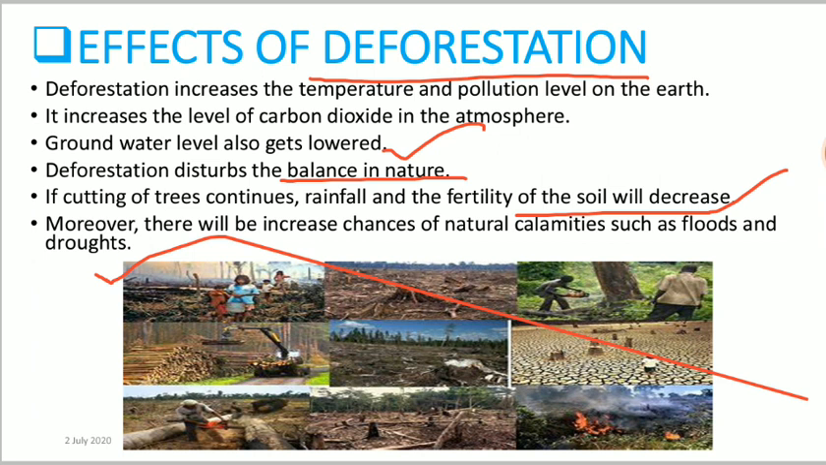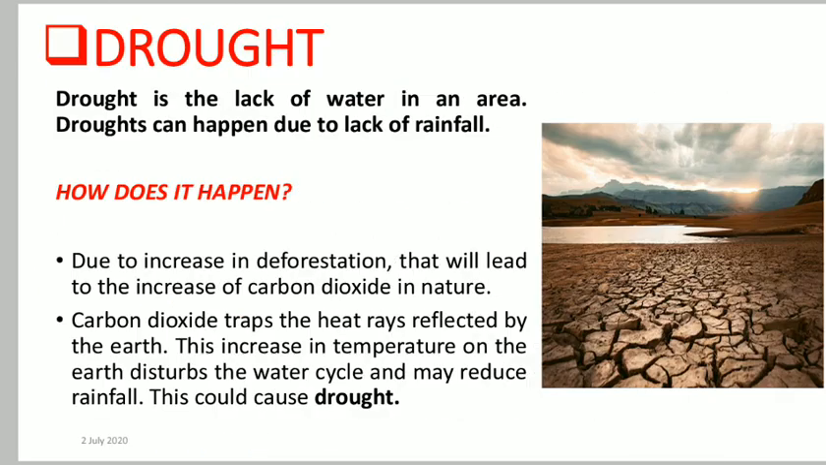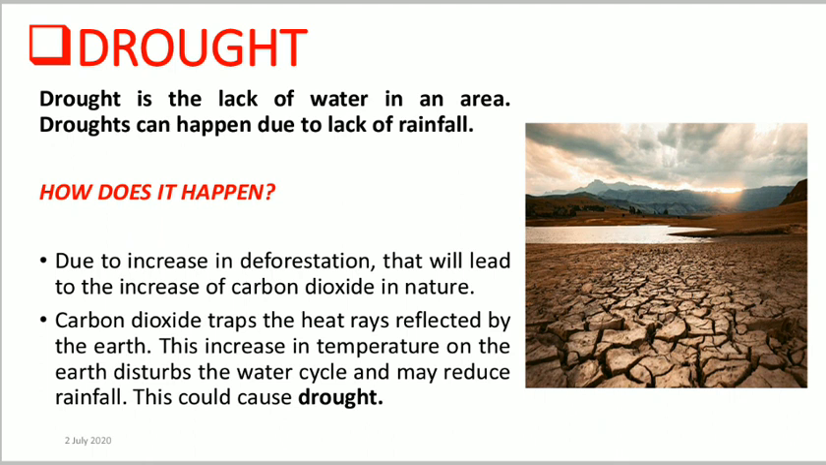Okay. So here we have seen some pictures of these effects, such as droughts and desertification. Human beings are cutting the forest in large numbers for their own purposes. So what is a drought that may be caused by deforestation? A drought is a lack of water in an area. Drought can appear due to what? Lack of rainfall. How does it happen? It happens due to the increase in deforestation.